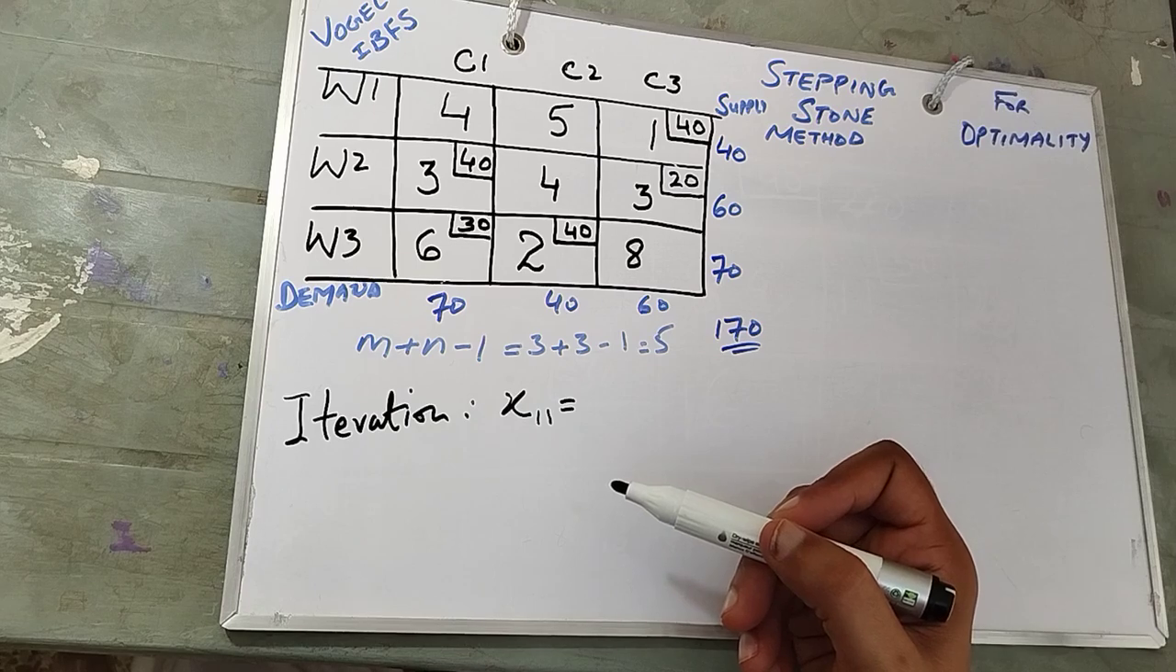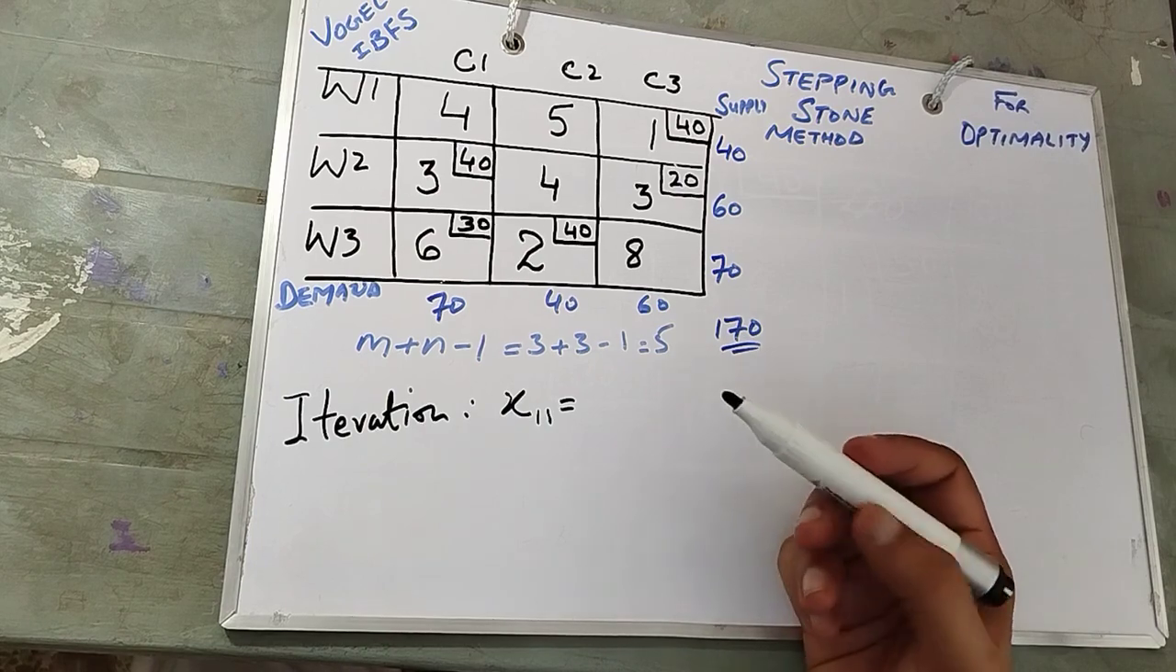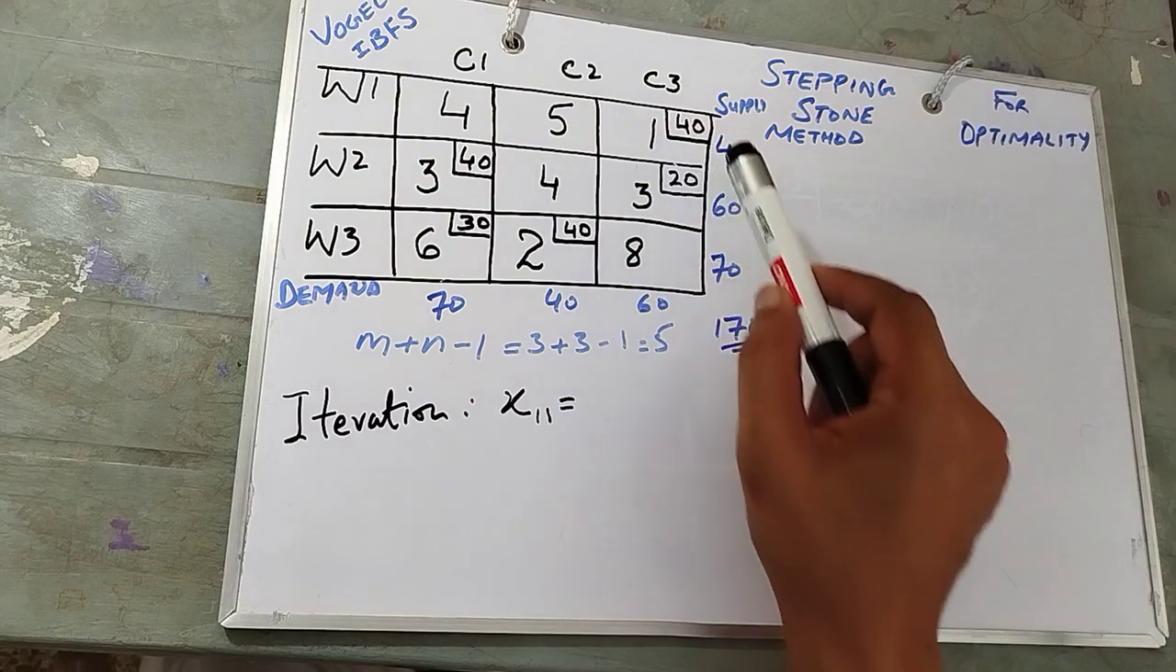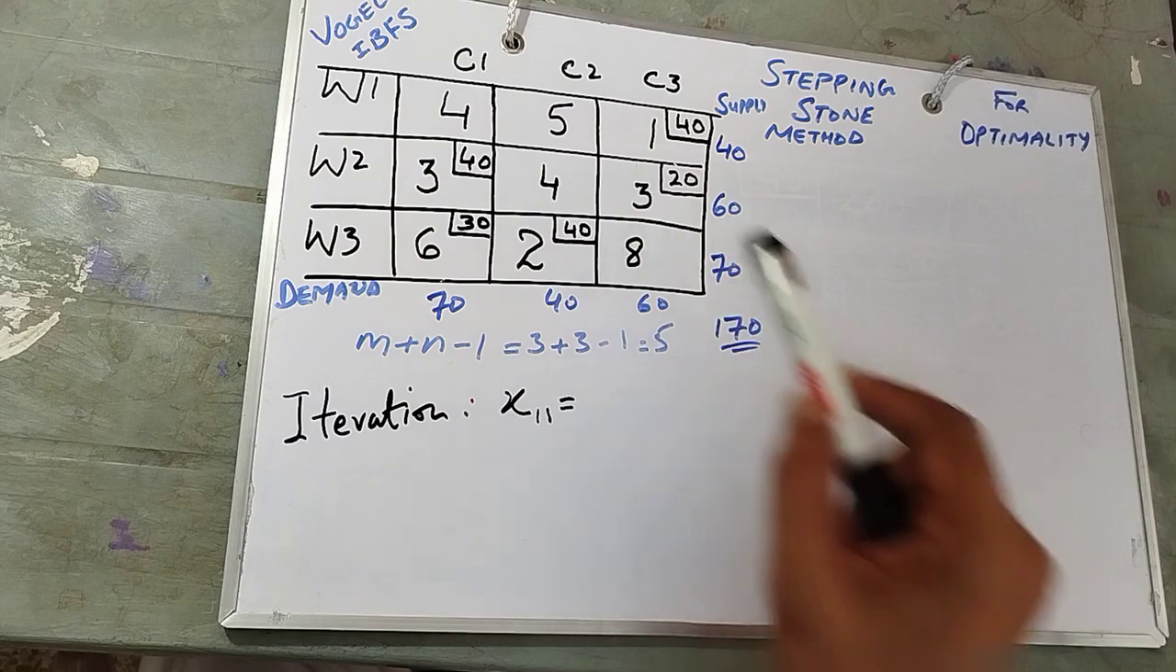But what we need to do, we need to make a loop. How can we make a loop? You see, we can make a loop with the allocated cells. You see, this is allocated, this is allocated, this is allocated, nearest one.